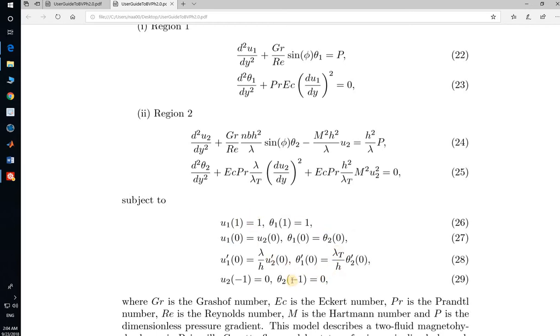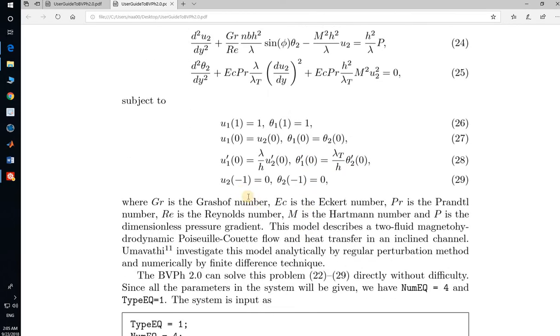All our boundary conditions are given here, and you can see the boundary conditions are 2, 3, 4, 5, 6, 7 and 8. Here you can see there are two boundary conditions involved for the first equation. Equation 22 needs two boundary conditions, 23 also two, 24 two and 25 two. Total equations are 4, so we need 4 into 2, that means 8 boundary conditions. All other conditions are given below.